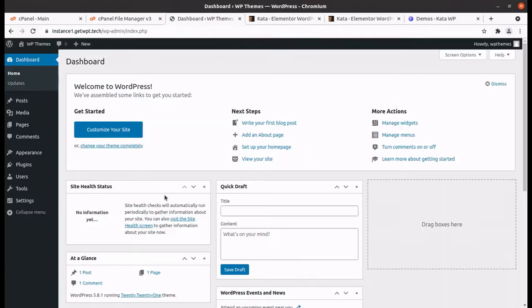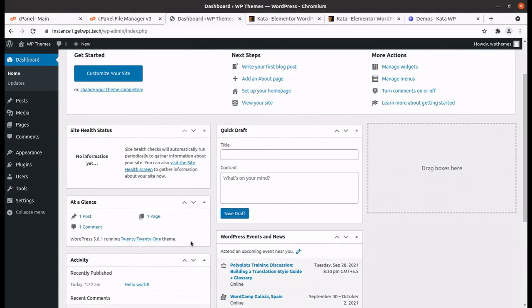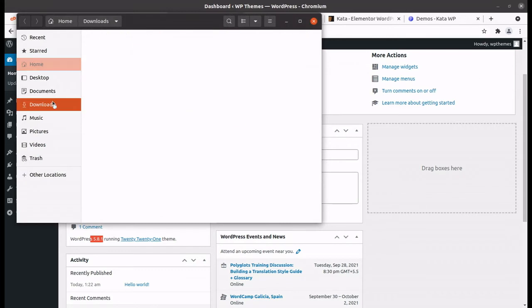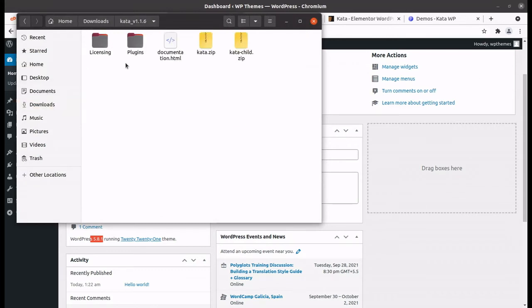let us begin the installation. I have a fresh installation of WordPress, and it is running the 2021 WordPress theme by default on the latest version of WordPress, that is 5.8.1, and I got the theme pack. In the theme pack I have licensing.